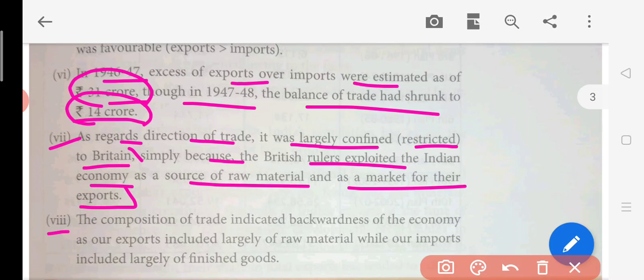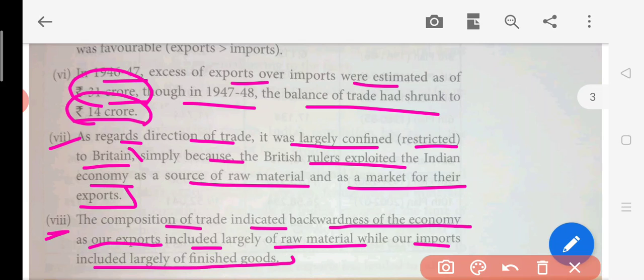Now this is the eighth point. The composition of the trade indicates the backwardness of the economy, as our exports included largely raw materials, while our imports included largely finished goods. So it shows the backwardness of the Indian economy.